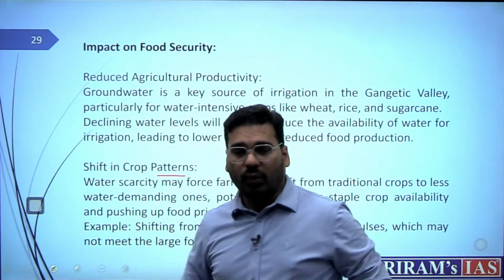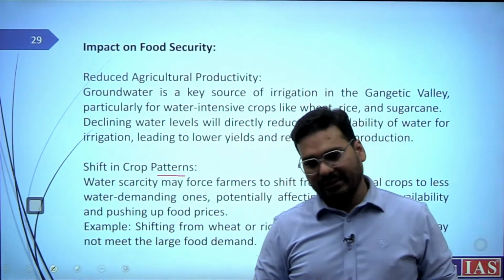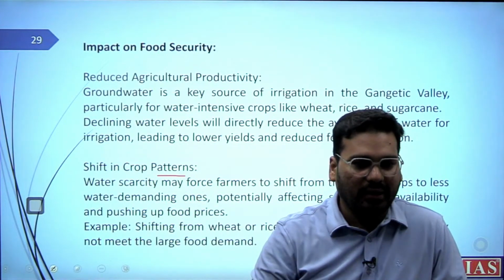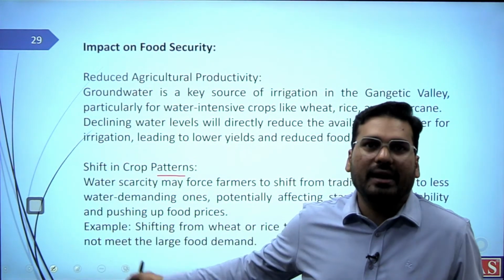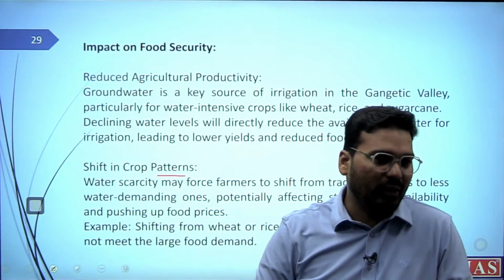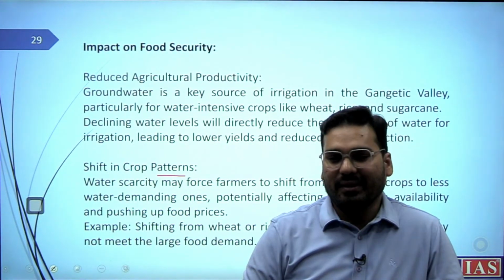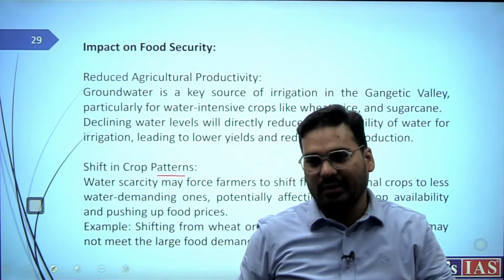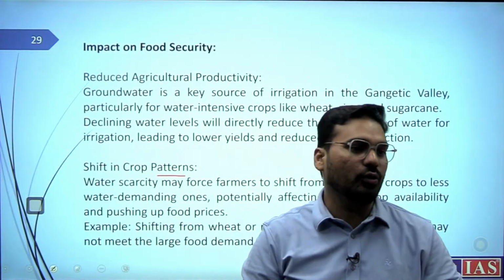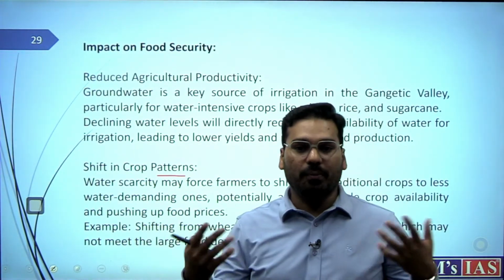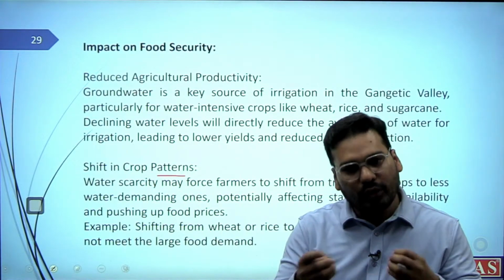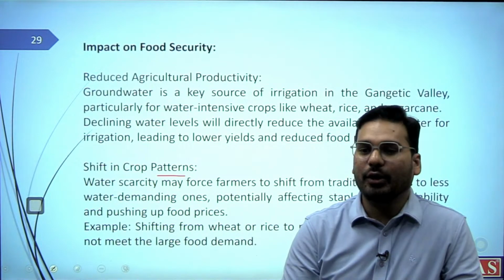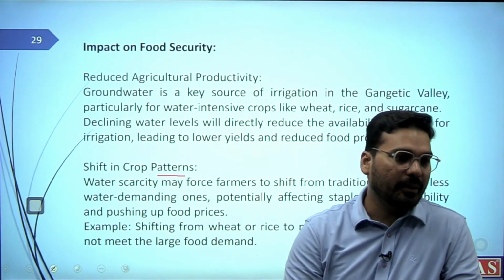Shift in crop patterns. Once the water availability is less, suppose we leave rice and wheat apart, saying okay, we won't grow them, then you are going to grow millets, pulses, all these things. But tell me, how much can you actually produce of these crops for this entire population? The demand is actually too great. You won't be able to produce this much millet, and we can't live on millets alone. We also need wheat, we also need rice, right? So demand will not be met. So again, food security.